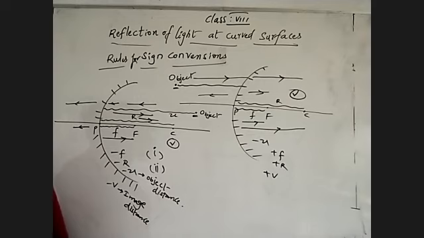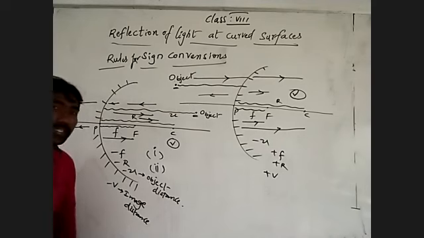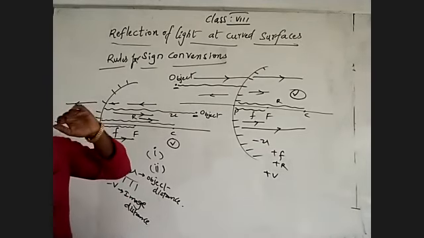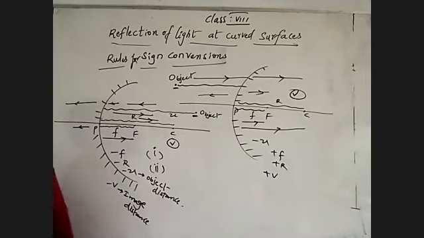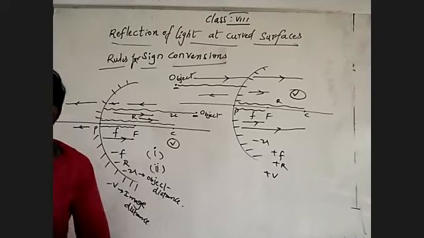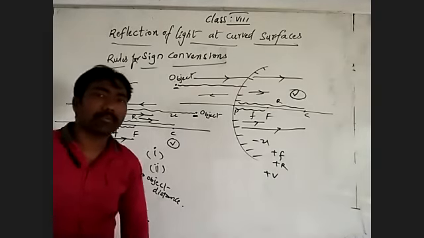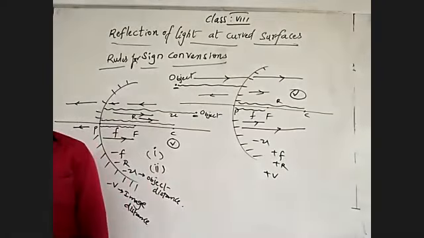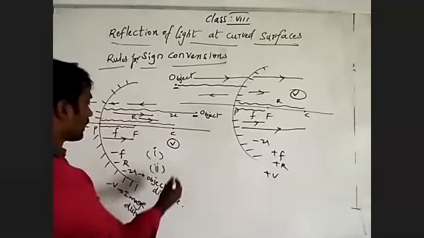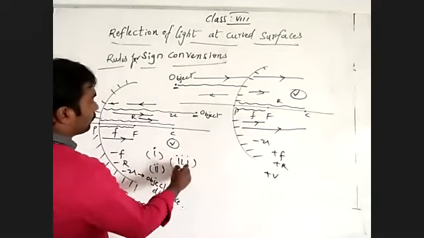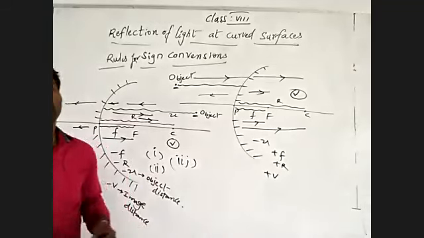Next, the third rule. The distance measured above the principal axis means the heights of the image and the object. Now I am going to talk about the third rule.